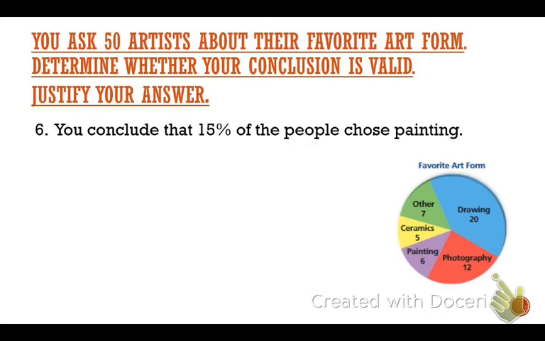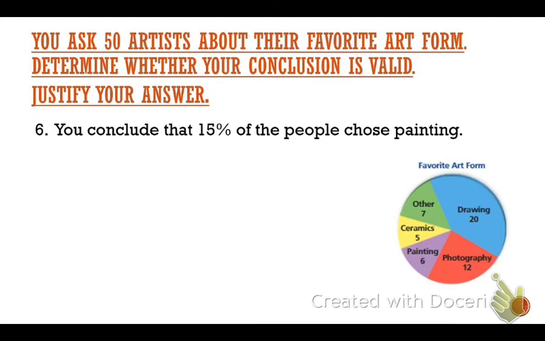Drawing. Which one seems like the least favorite? Ceramics, okay? Now look, they sampled 50 artists. You conclude that 15% of the people chose painting. I want to know if that's valid or not. What do you think? Valid means truthful. Is that truthful or not? Talk to your partner and see if it is.